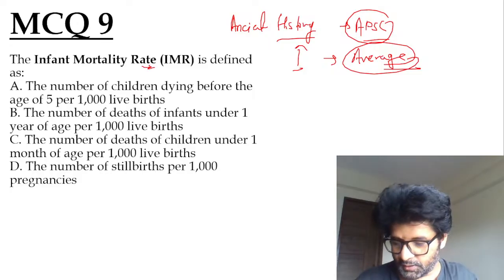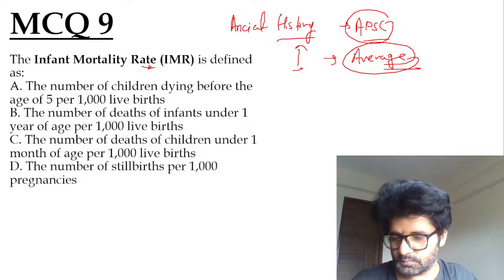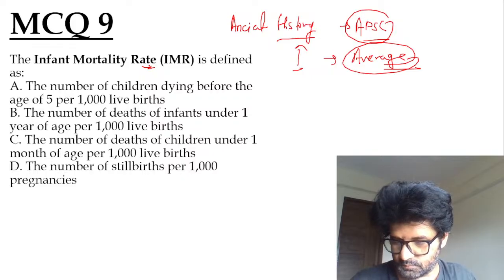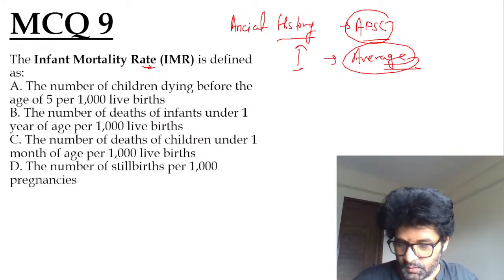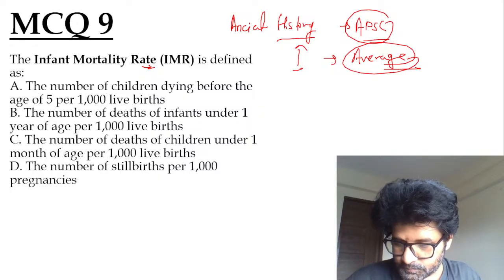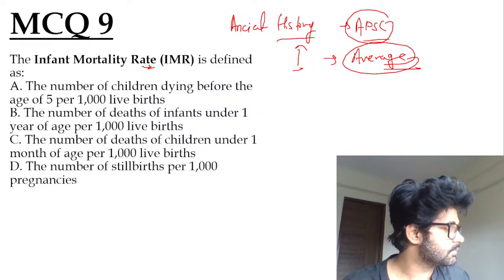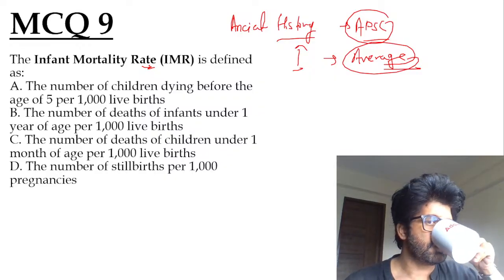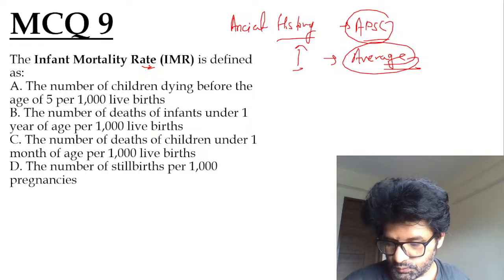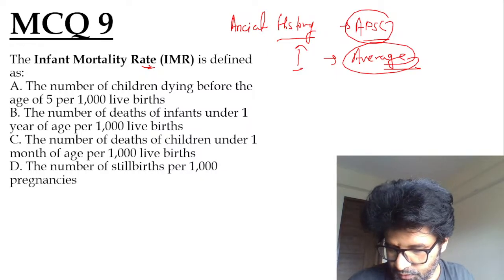Let's solve this MCQ 9. Based on the previous article, right? So Gajanan, Harshini have given the answer. Rishi, Hannah.